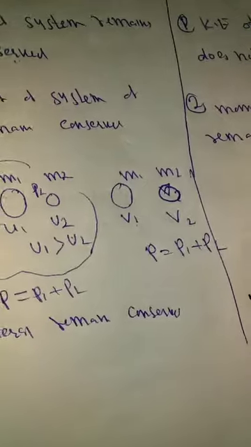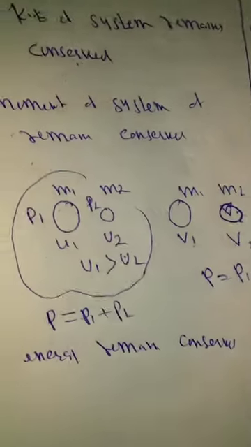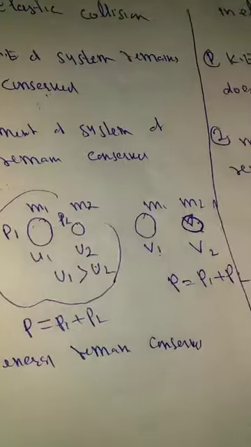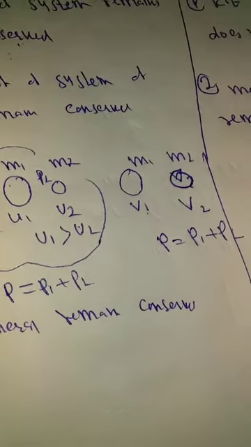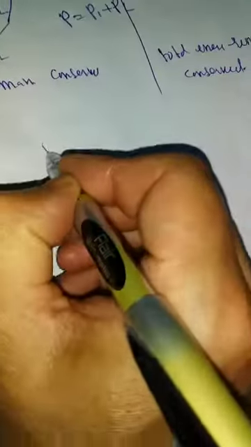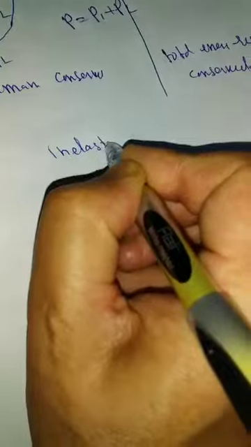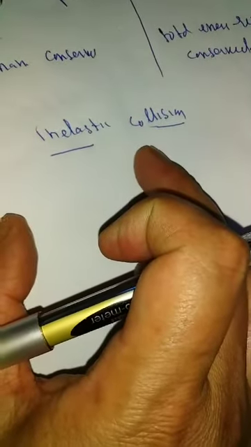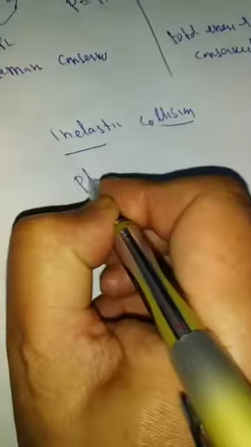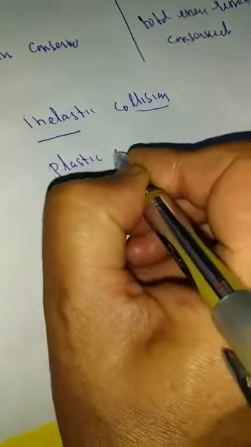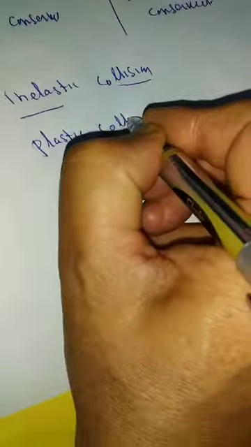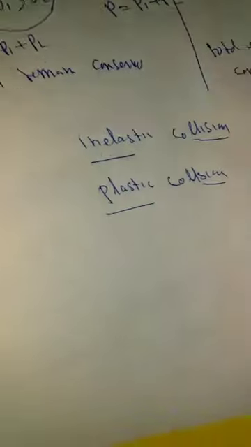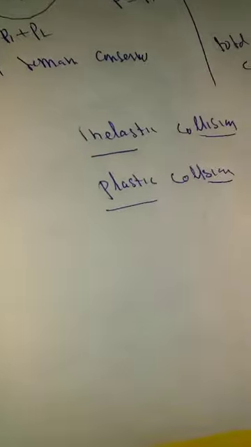One special case of this type of collision is called a special case of inelastic collision. One special case of inelastic collision is also called a plastic collision. Inelastic collision, ये तो आपके सिलेबस में नहीं है, मैं बता रहा हूँ. It is the special case, one of the special cases of inelastic collision, that is called plastic collision. What is called plastic? Plastic means to stick together. Plastic collision means pasting of two things. When I paste two things together, this is called plastic collision.